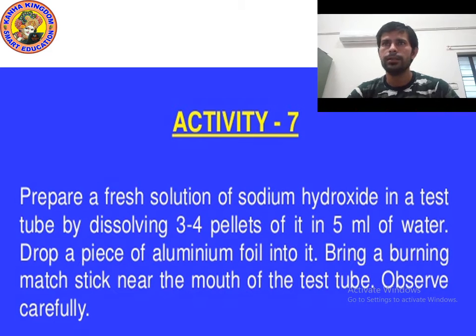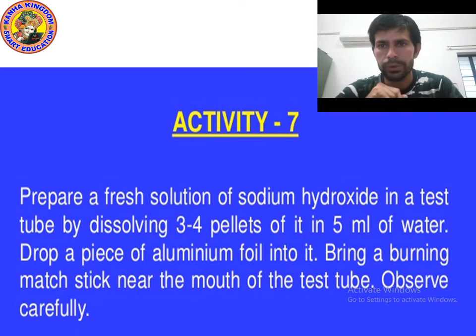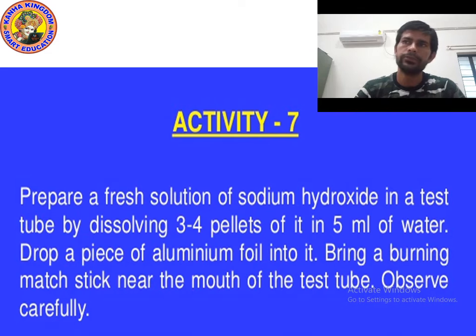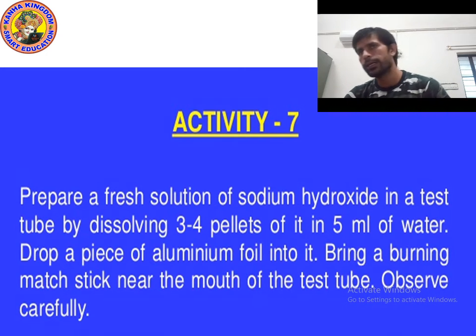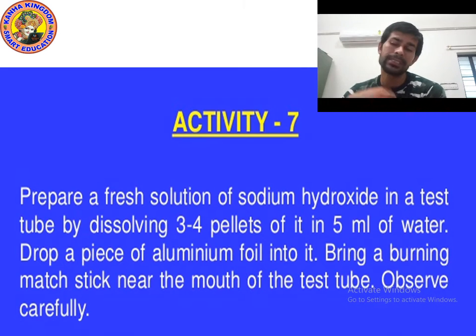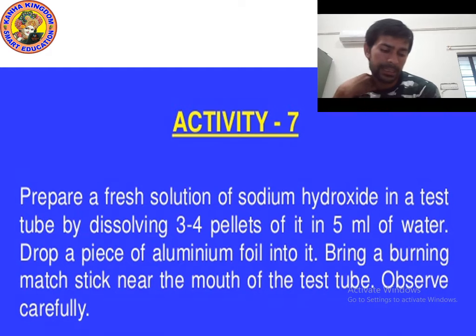You will take 3 to 4 pellets of sodium hydroxide in water. Then you will drop a piece of aluminum foil, then bring a burning matchstick near to it. Then you will see the result.